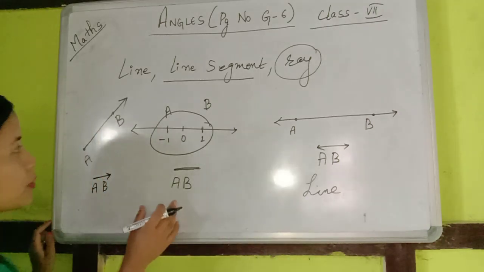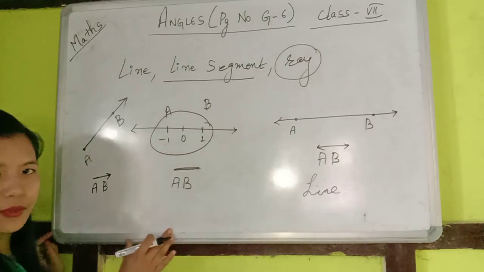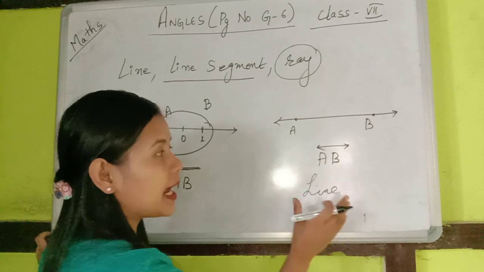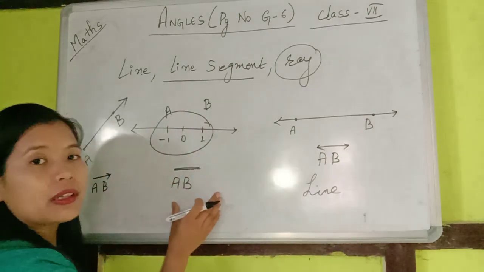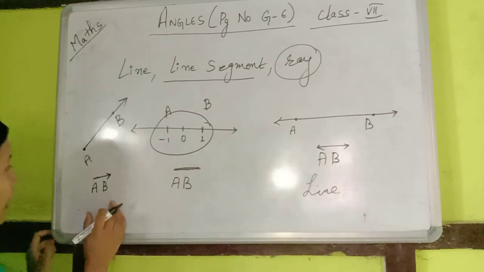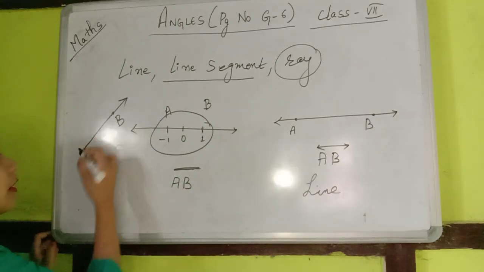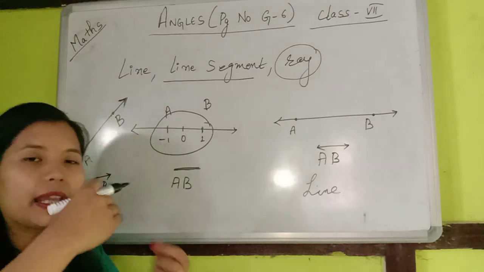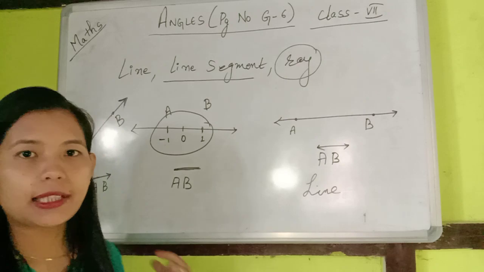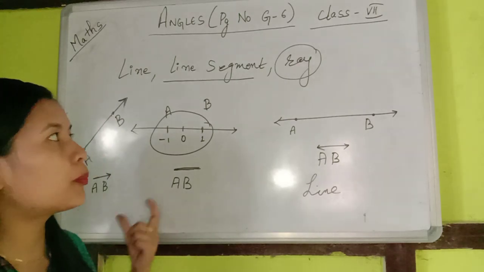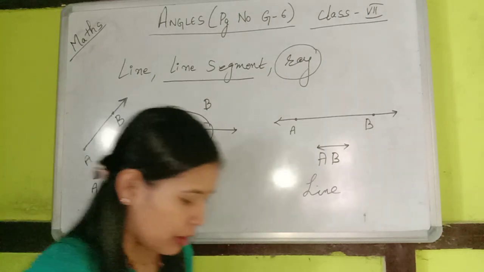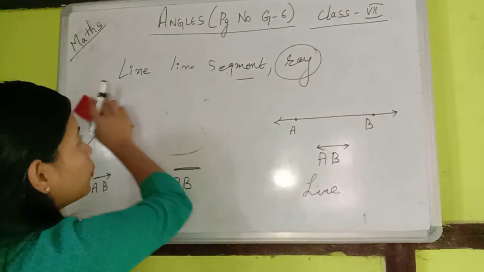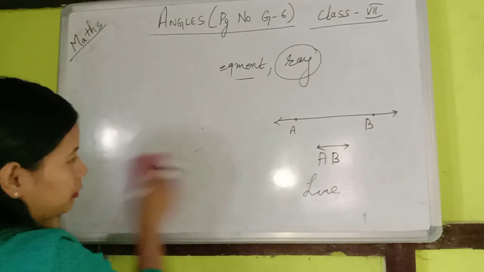I want you all to be very clear with these three concepts. A line goes on till infinity, it does not have an end. A line segment is a finite part of a line, and in a ray, one of its ends is finite, but the arrowhead tells us that the other end can be elongated till infinity. Is that clear? These are the three things that are very important in geometry. I have written that today's topic is angles, so we'll be starting with the chapter angle.